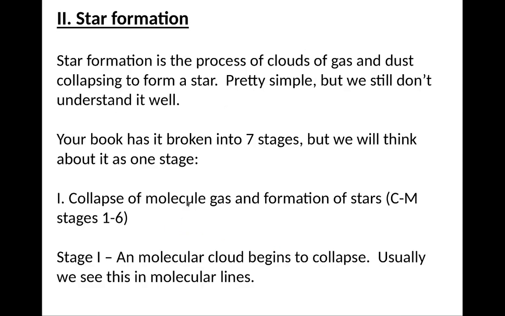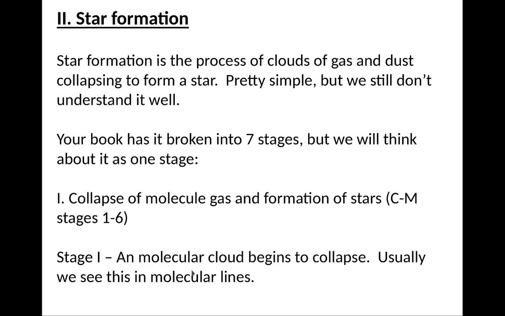So star formation is the process of converting clouds of gas and dust to collapse and form a star. This is a pretty simple idea, but we still don't understand it quite well, right? In principle, we could break it into 7 stages, but we could think about it as one continuous stage, right? So the first thing is that we collapse all the molecular gas and form the stars, right?